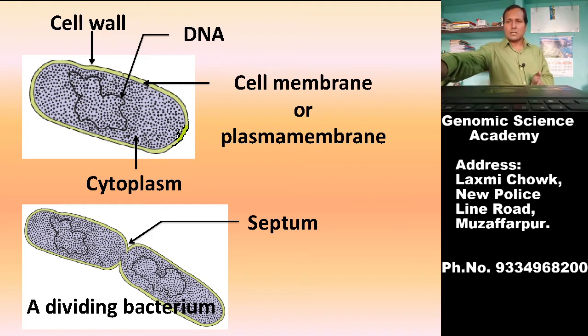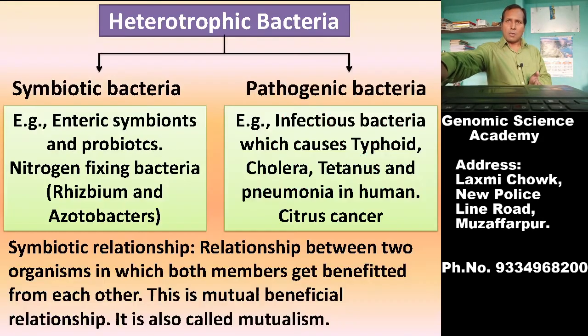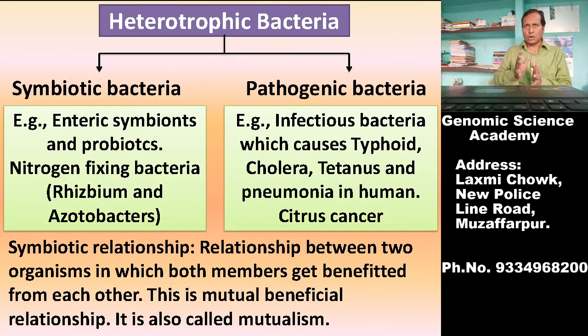So these are all about the heterotrophic bacteria, which we have covered. Heterotrophic bacteria are of two types: symbiotic bacteria and pathogenic bacteria. Symbiotic bacteria are beneficial for our health, and pathogenic bacteria are harmful for our health as well as animals and plants.